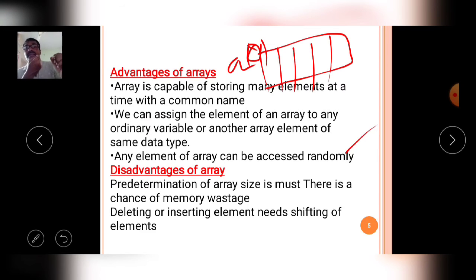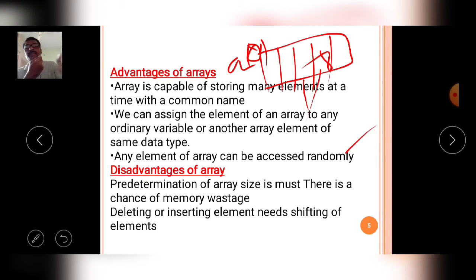You can access the values in a randomized manner also. For example, in a of 3, I am directly assigning the value 8.